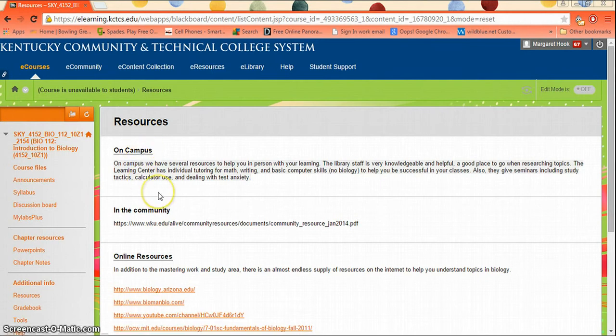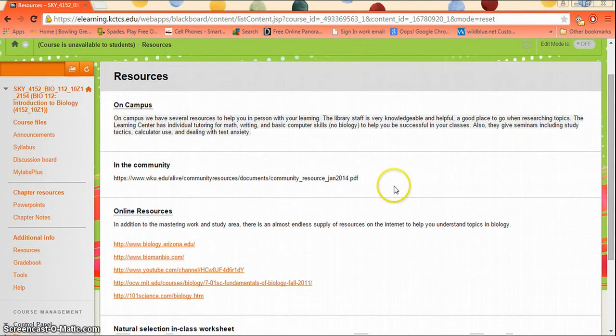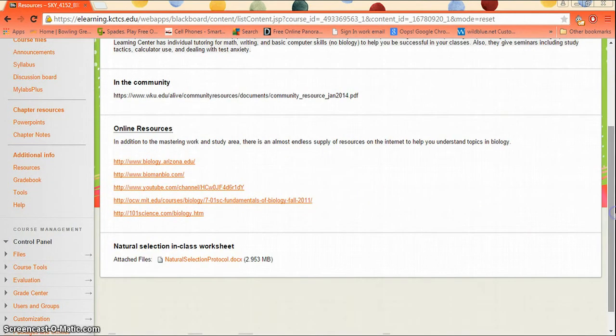On campus, we've got several resources that you can use. We've got a tutoring center for English and math. There's no general biology, but they also give seminars like study tactics and calculator use. Community resources. If you live in the Bowling Green area and you need any help with anything, that's a great place to look. And then online resources.